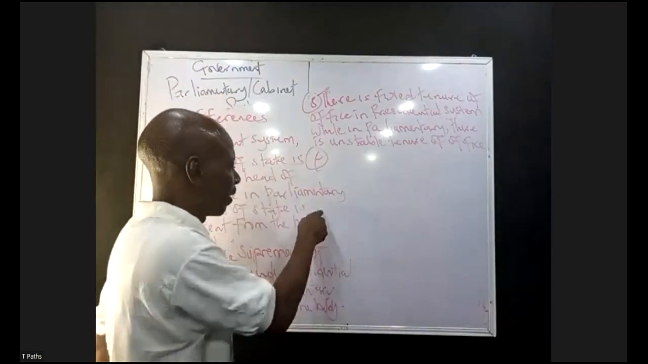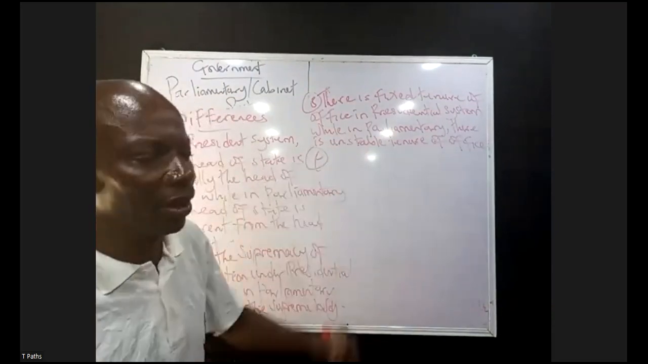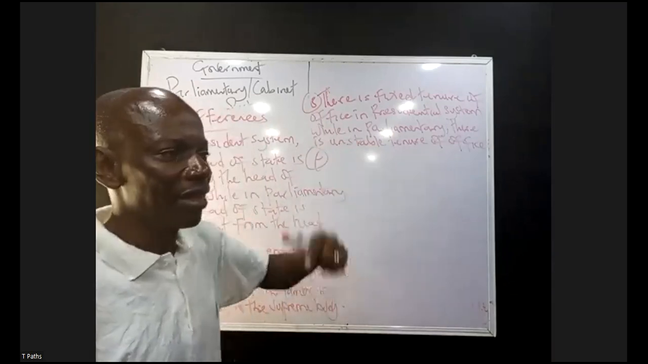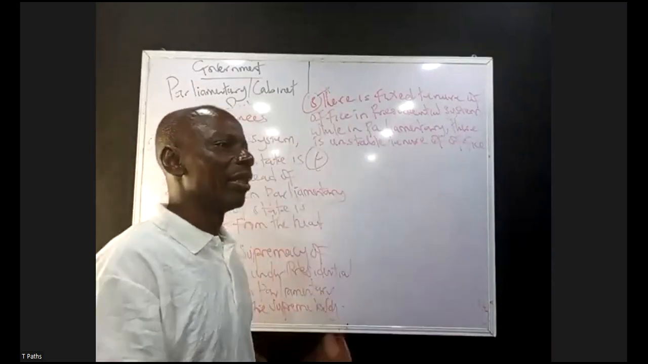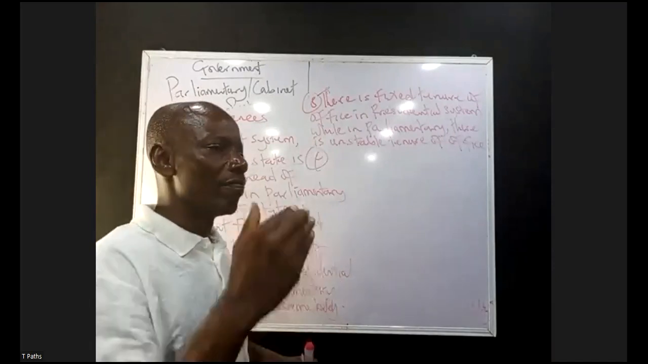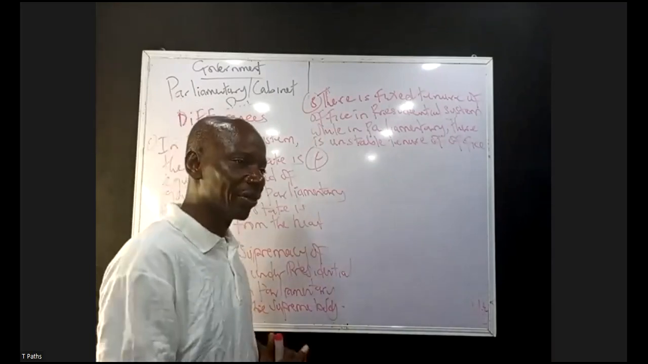Another difference is that in presidential system of government, there is clear separation of power among the 3 organs of government: the legislature, the executive, and the judiciary. While in parliamentary, there is a fusion of governmental power. Members of the legislature are equally members of the what? Executive.